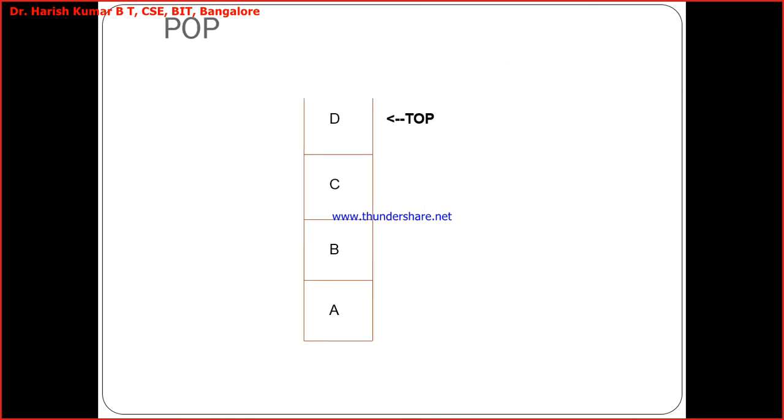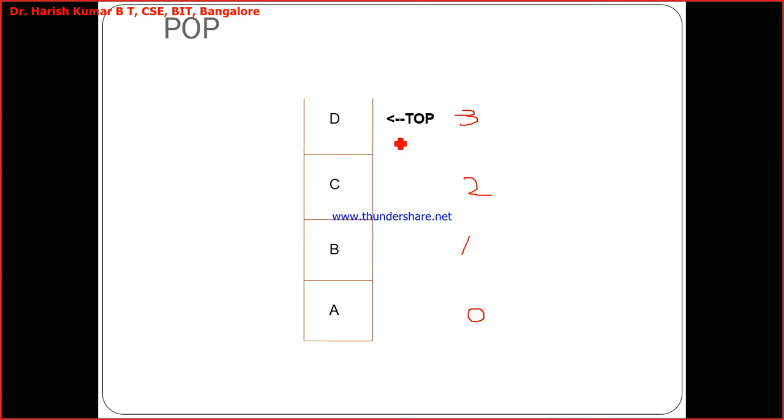Next. So similarly, this is our status now. See, this is 3. This is 2, this is 1, and this is 0. Indexes I have written. Now I am performing the pop operation. Okay. What will happen? So when I say pop, what is the element that will be removed first? The element to which the top is pointing. Right now the top is pointing to D. Correct, right? Yes, D will be removed. Okay.